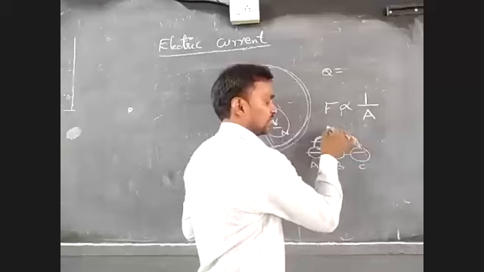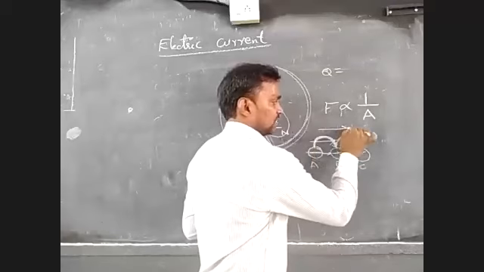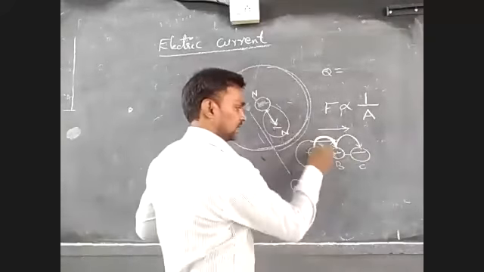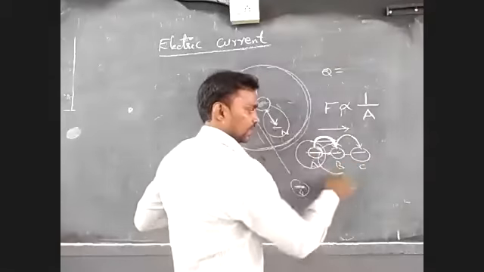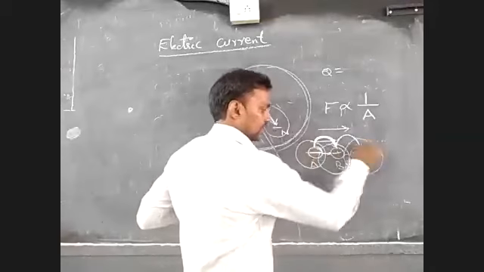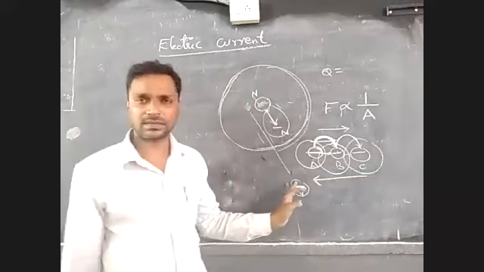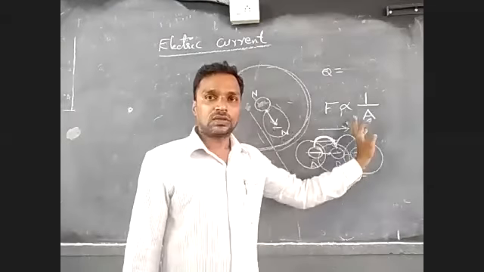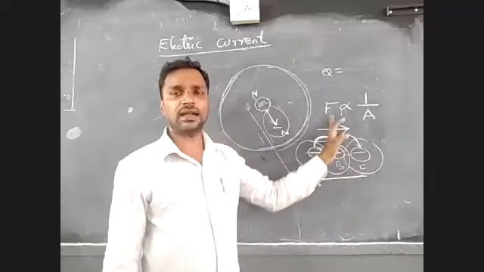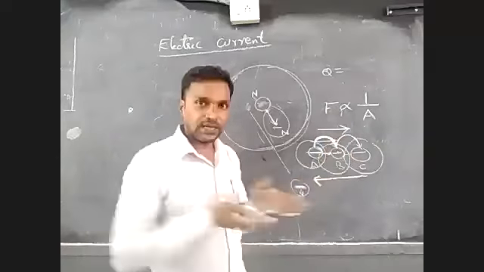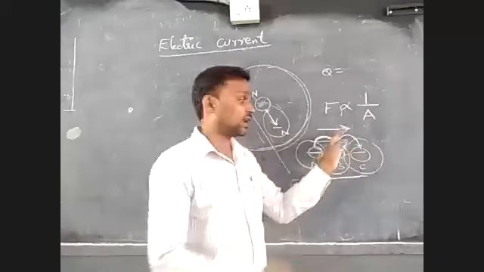Suppose charge is moving in this direction. Its field is here, its field will be up to here, and up to here. Therefore, the field will be in the opposite direction. So finally, we can say that charges and electric field are not in the same direction. They are opposite to each other.